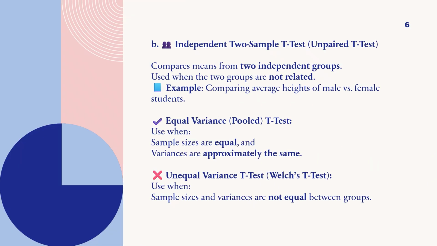Next, the second type, the independent two-sample t-test. Compare the means from two independent groups, used when the two groups are not related. The example is comparing the average height of male versus female students. Equal variance, or pooled t-test, is used when sample sizes are equal and variances are approximately the same. Unequal variance t-test, or Welch's t-test, is used when sample size and variance are not equal between groups.